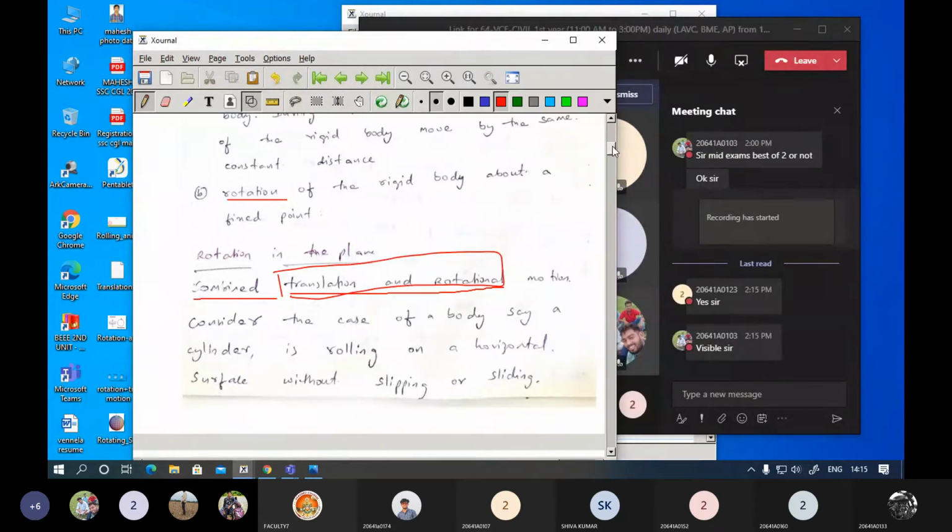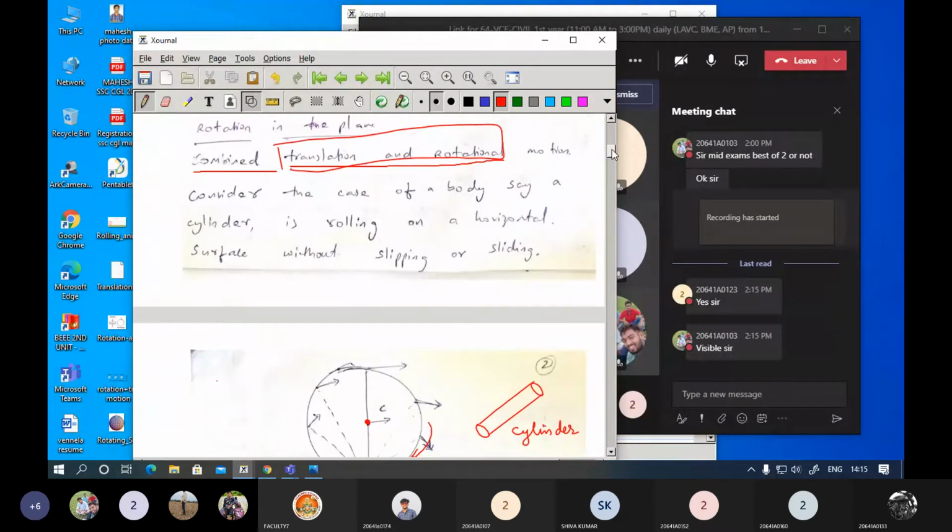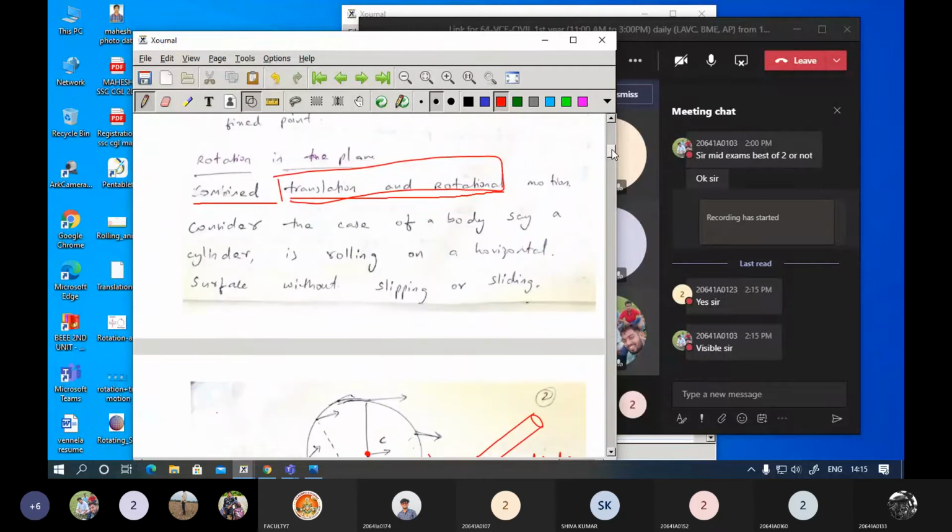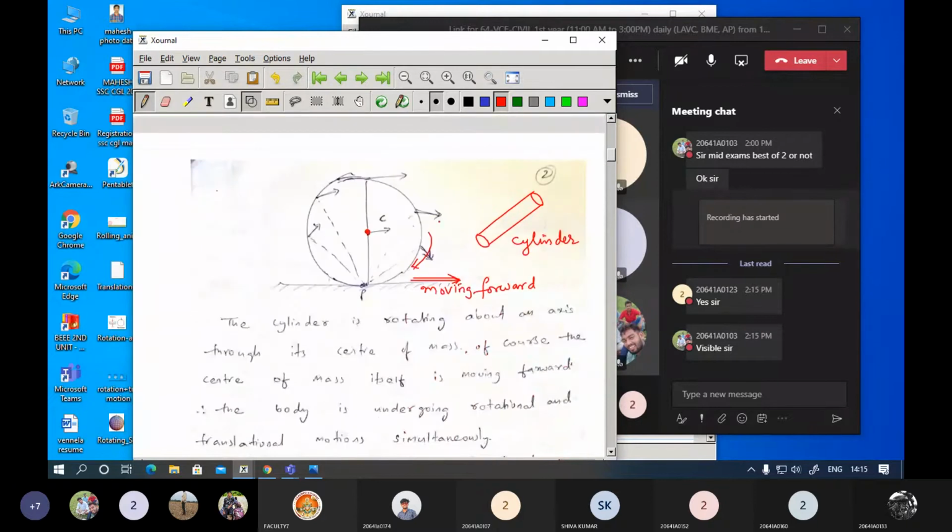Now let us continue here. We are dealing with the combination of translation motion and rotation motion. Now you can identify what is going on. Consider this as a cylinder. This is the diagram actually. Theoretically, what we are going to draw is a two-dimensional diagram. This is the three-dimensional diagram, this is 3D, and this is 2D. Here this is the base.